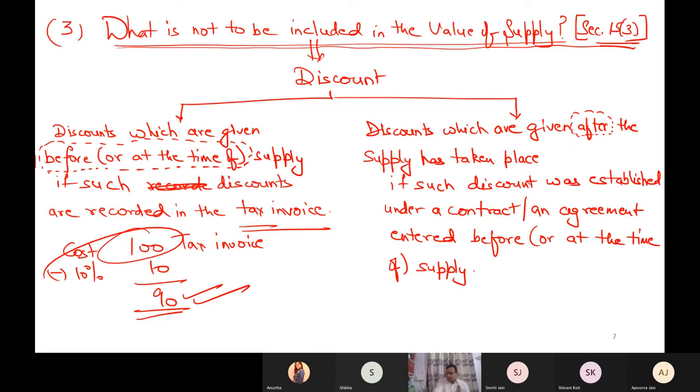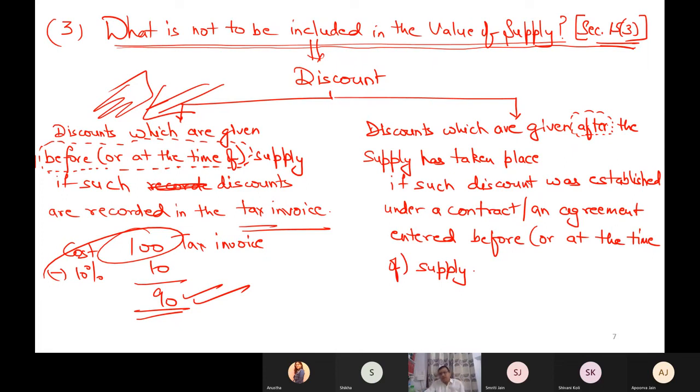I am talking about the first category of discount. This is a very simple discount. Any discount which is recorded in the invoice is of course deducted without any issue. There is no condition. The only condition is you must record it in the invoice. Don't say it verbally.